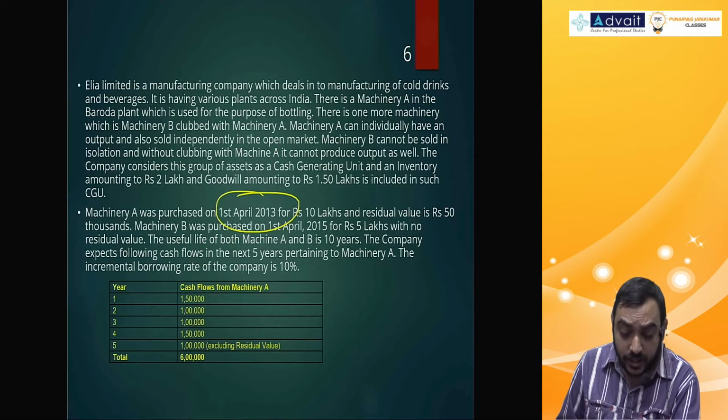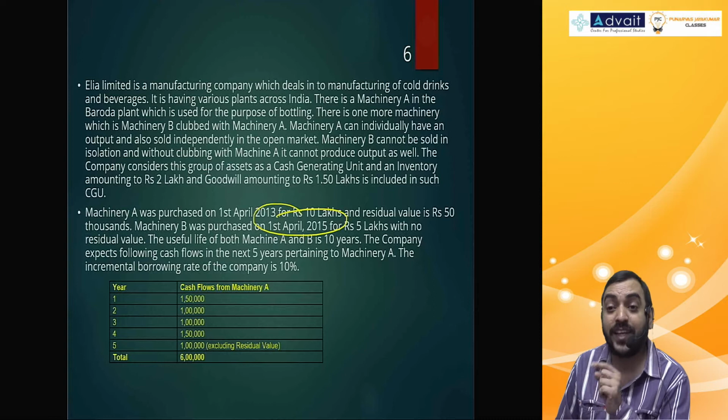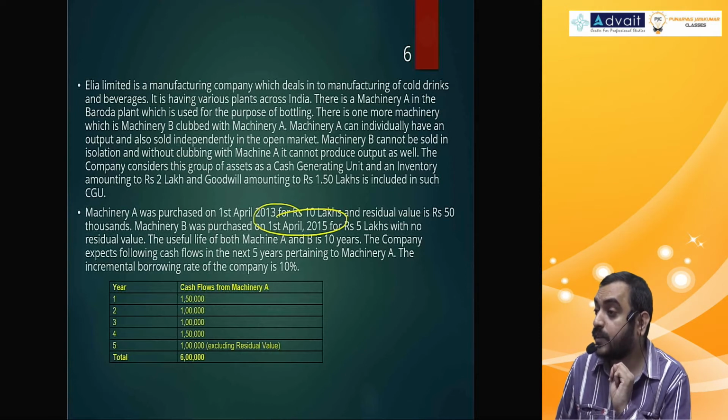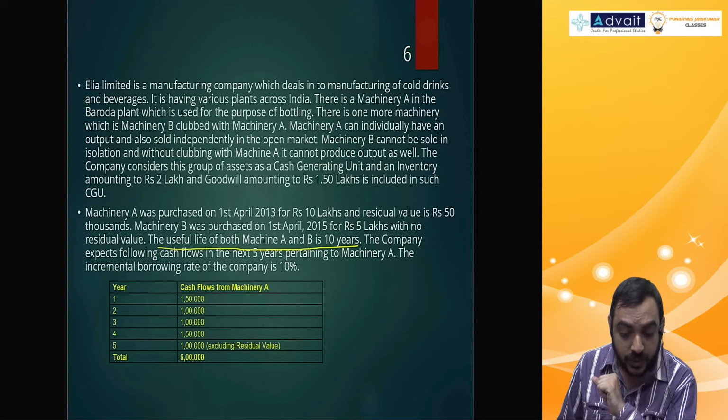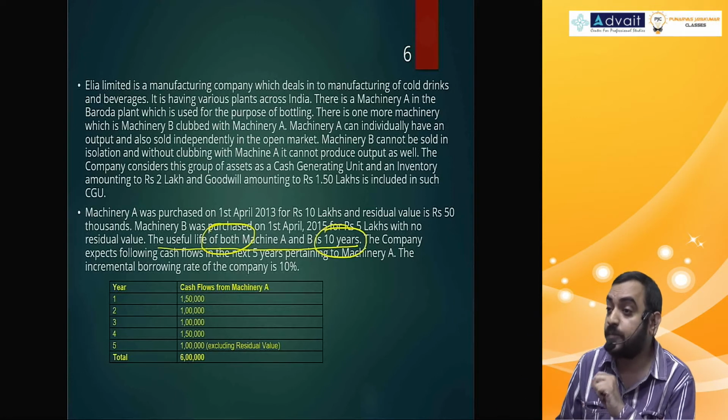Then it comes to machinery B, but there it's purchased on 1st April 2015, 2 years later. So your depreciation should only be for 3 years. But people miss out on that. The reason is they said useful life of both machines is 10 years. The word both would have been injected into your brain.